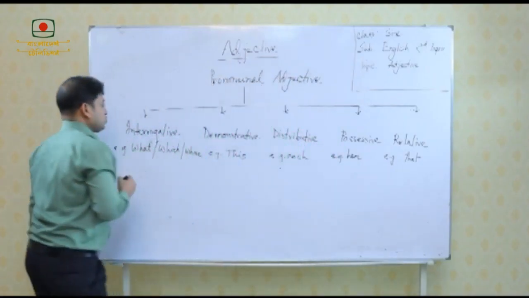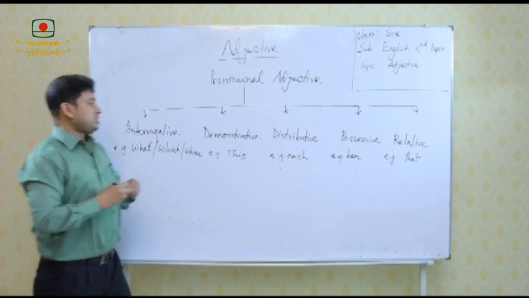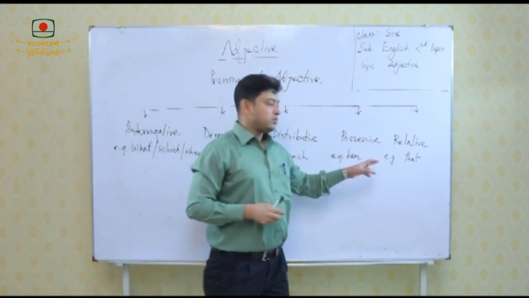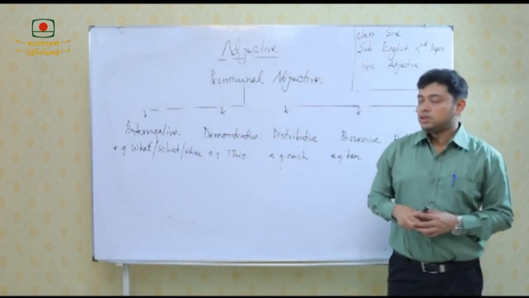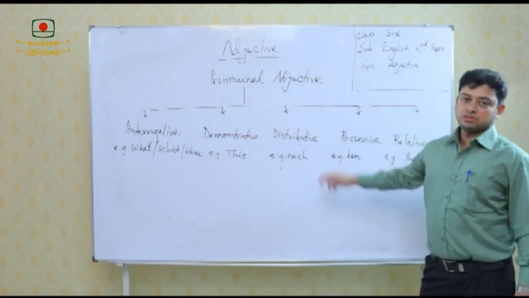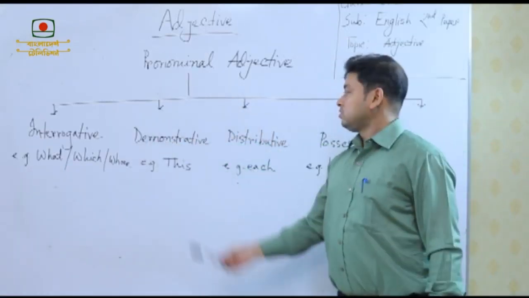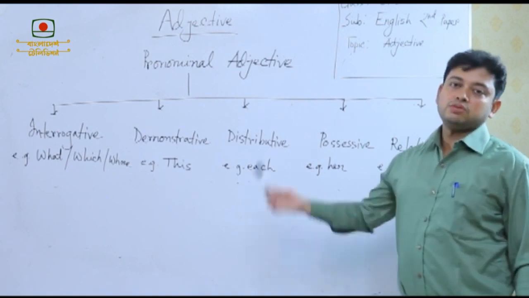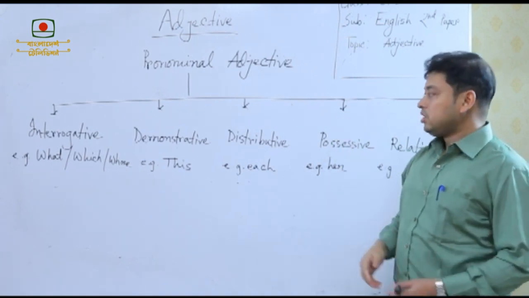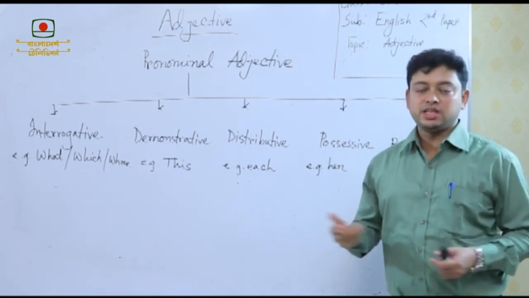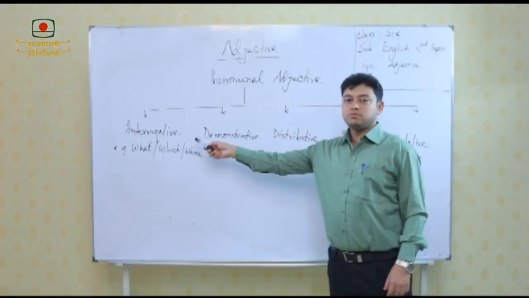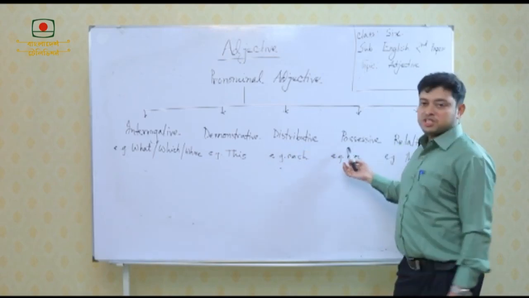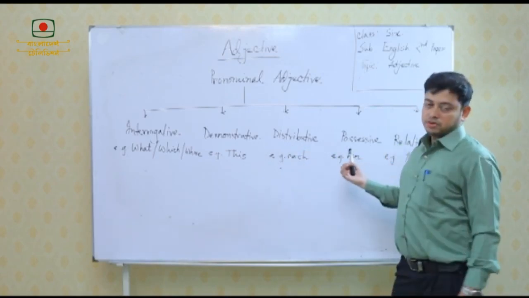So, the first one is interrogative, then the second one is demonstrative, third one is distributive, fourth one is possessive, the last one is relative. So, these all are actually pronouns: interrogative pronoun, demonstrative pronoun, distributive pronoun, possessive pronoun, and as well as relative pronoun. But the problem is, when it is qualifying a noun, the name changes. It becomes interrogative adjective, demonstrative adjective, distributive adjective, possessive adjective, relative adjective.